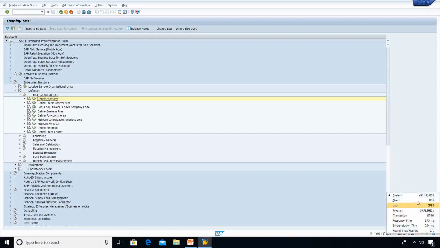You see this is the client. If you do some customization in 800 client, that particular data can be seen in that 800 client only. In a server we will be able to see many clients. If you look in another client, let's say 900, you won't be able to see the configuration data which we have done in 800.